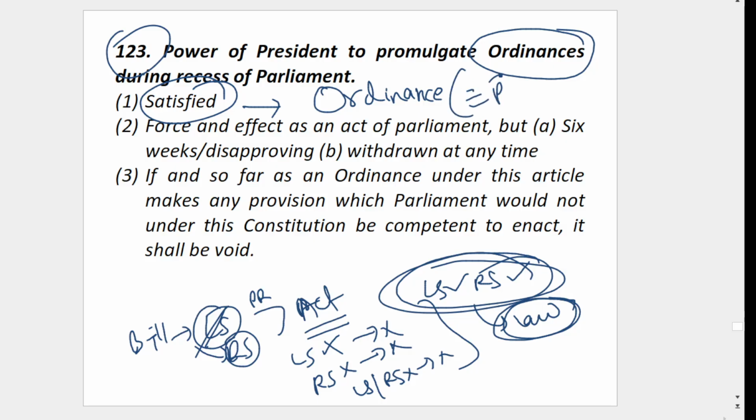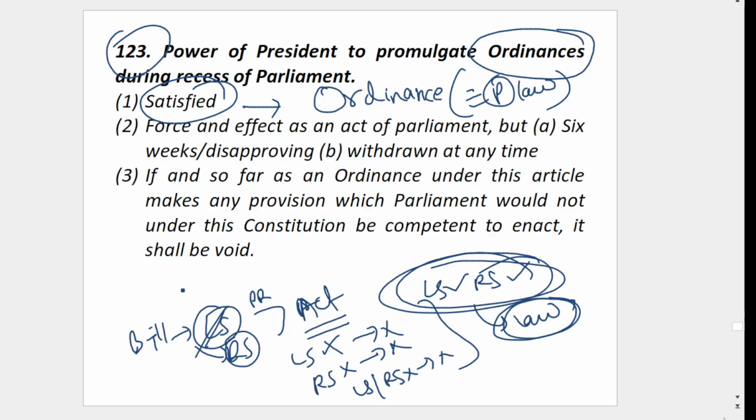Okay, it is equivalent to parliament law. Let's say I want to impose urgently the lockdown, then the president will issue an ordinance, a lockdown ordinance, from today onwards, like this. You have to follow these rules. If you violate, these are the fines. For foreigners, these are the rules.